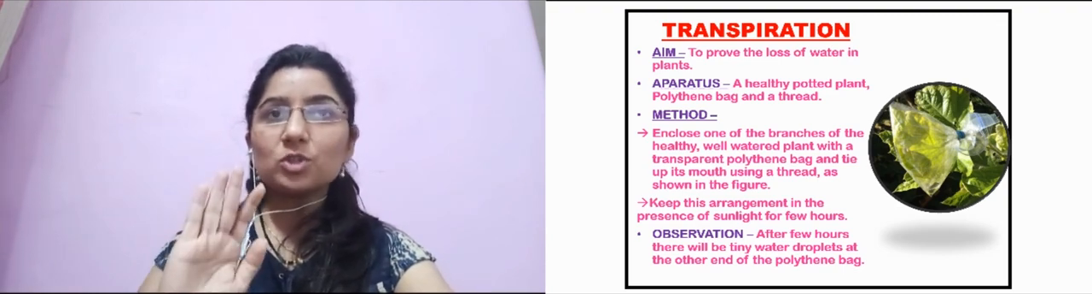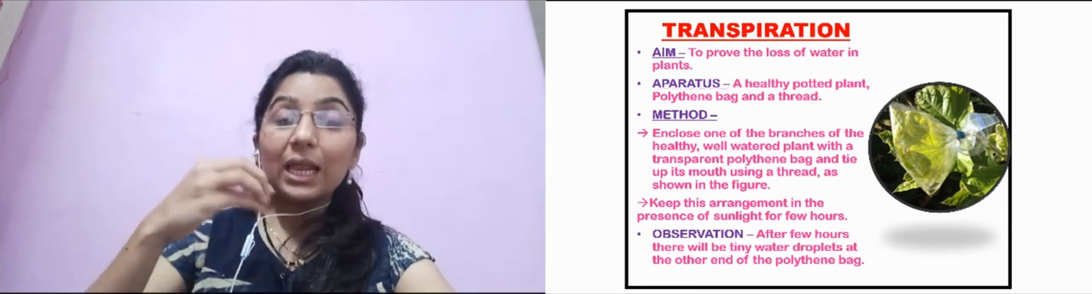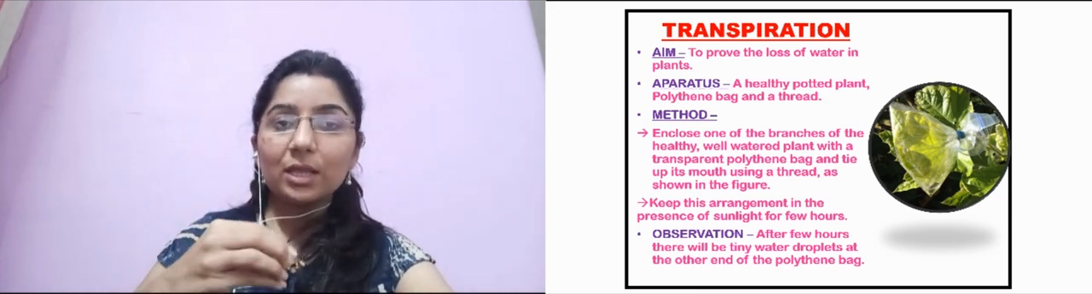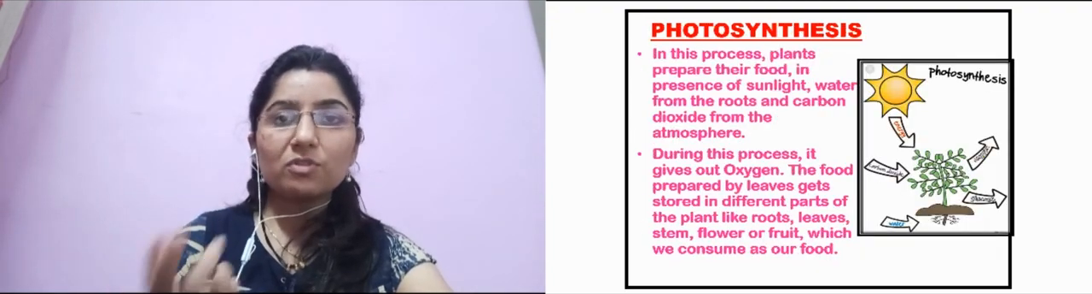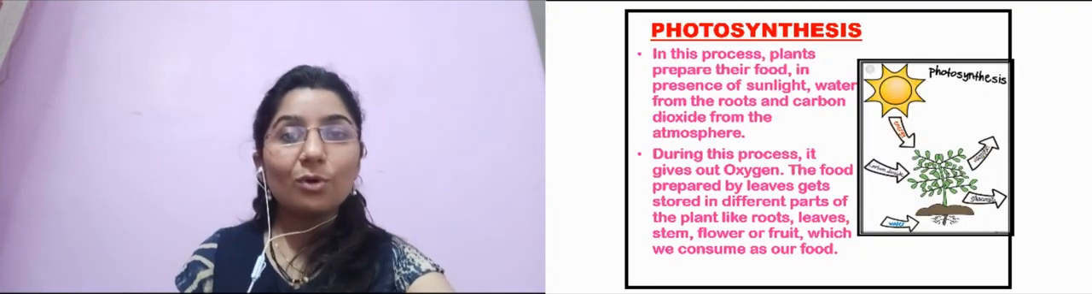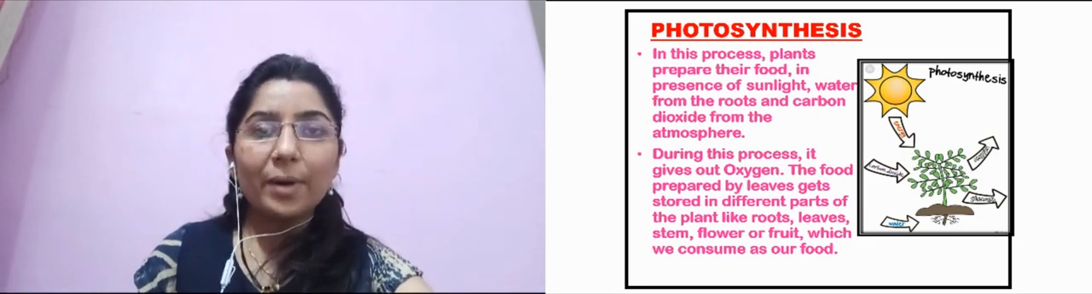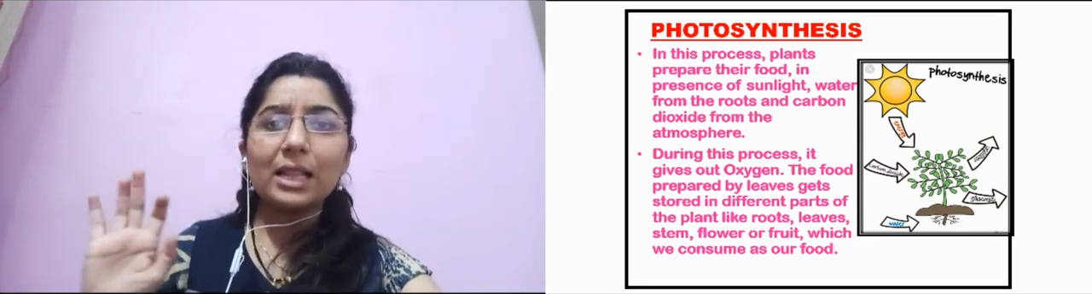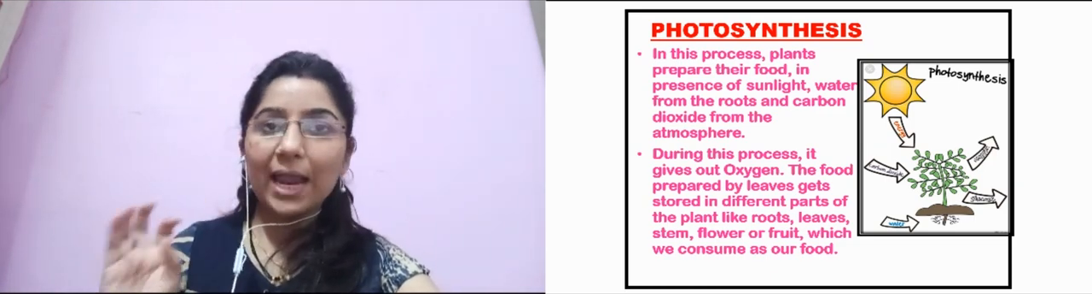What we need to perform is just to prove the loss of water in the plants. I said plants lose water, they give water into the atmosphere, right? So how do they do it? That's what we need to observe. That is the aim of the activity. What apparatus will we need? Very simple: a healthy potted plant, a polythene bag and a thread.